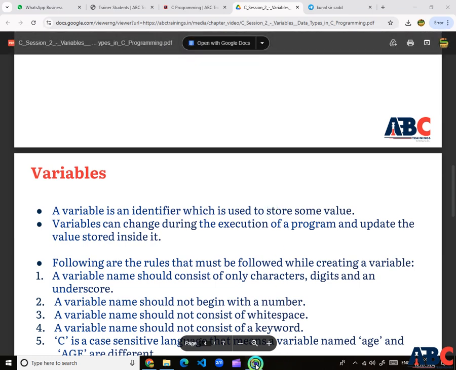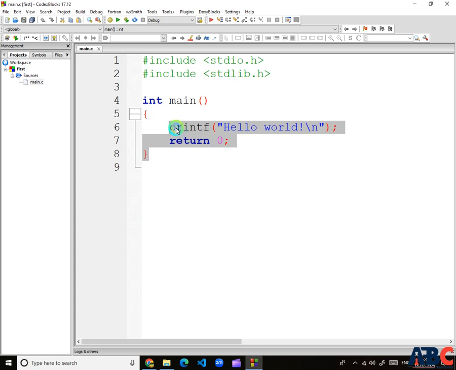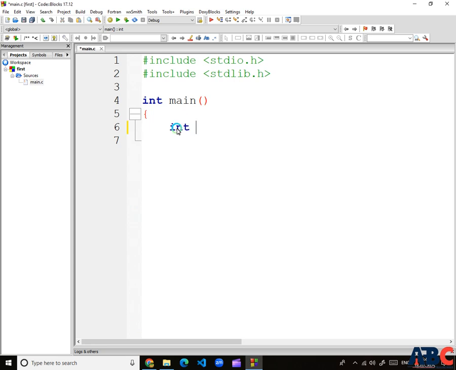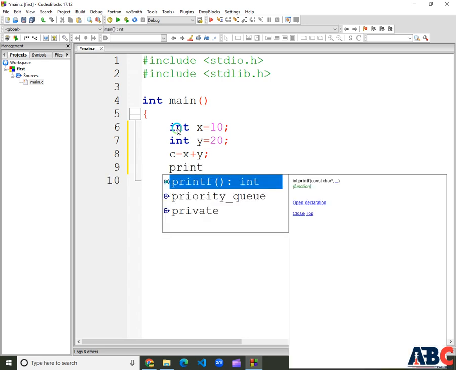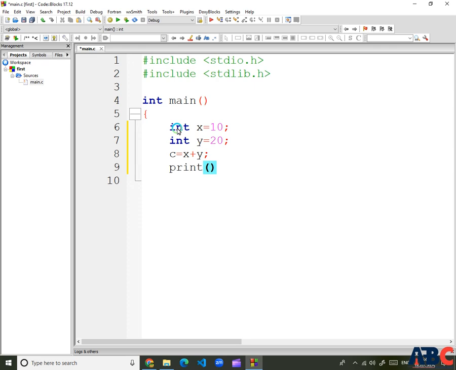For example, here I am showing one variable: int is the data type, x is my variable, and is equal to assigns the value 10. So x is assigned the value 10. Next, y is my another variable, assigned the value 20, then a semicolon. Then the C statement is c is equal to x plus y and semicolon. So normally we can use the print statement for a basic addition program.